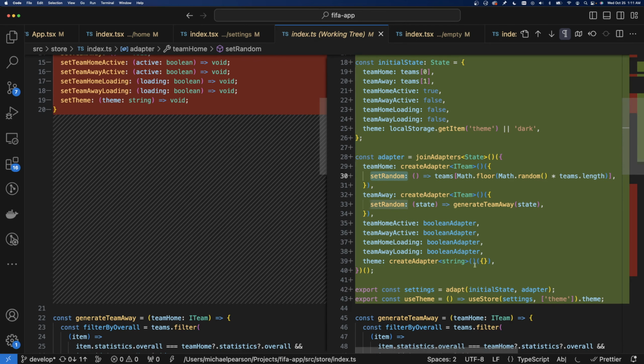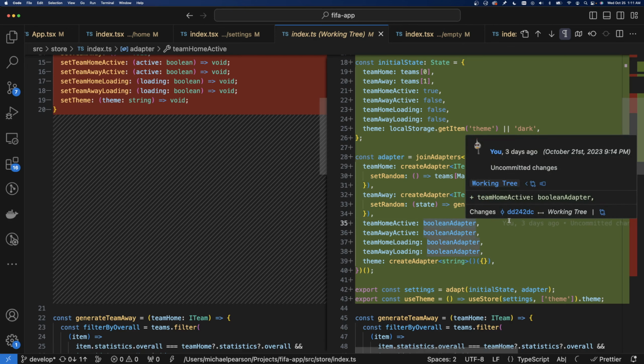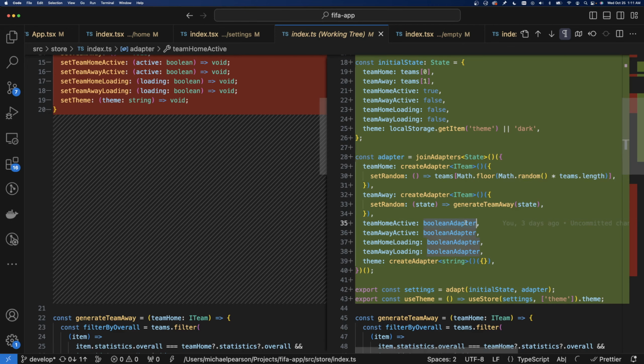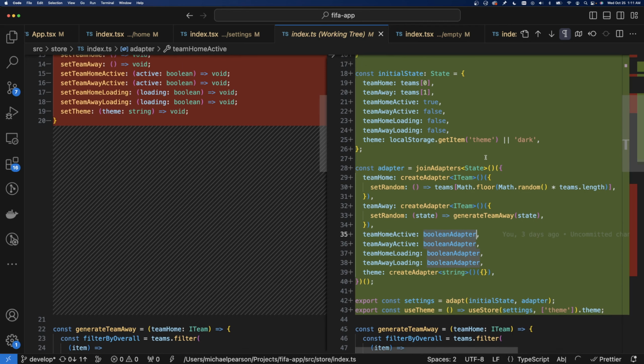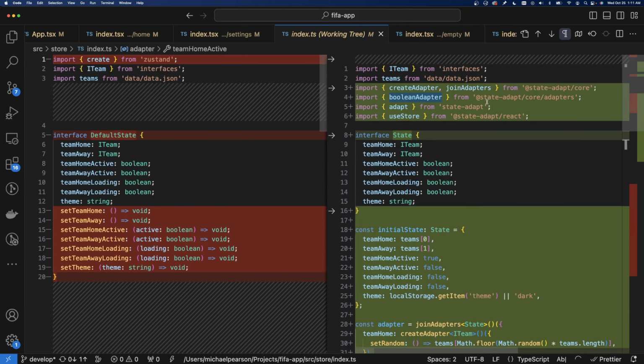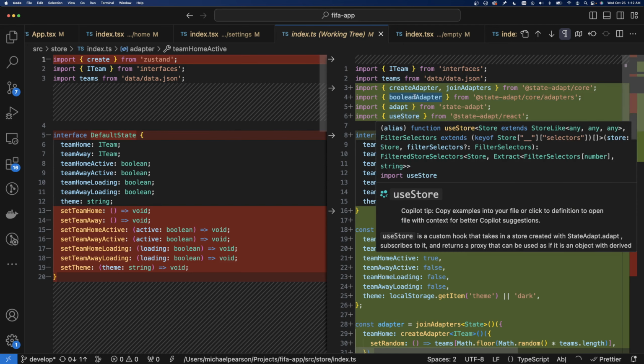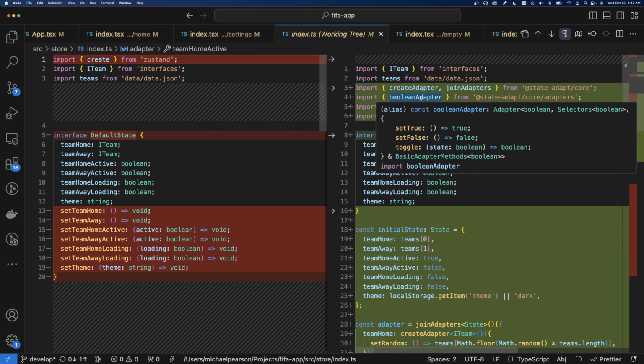But anyway, and then I have a thing called a Boolean adapter, and haven't you ever gotten tired of writing toggle functions or whatever, like just basic logic for Booleans? So the thing about adapters, and this is why StateAdapt is called StateAdapt, because these are state adapters, is you can reuse the state change logic in these containers called adapters.